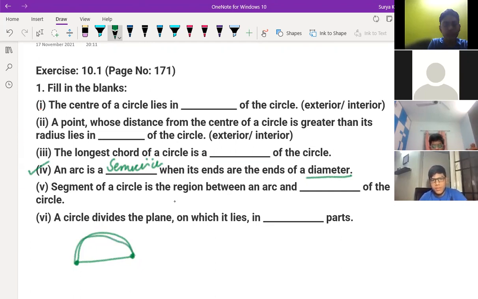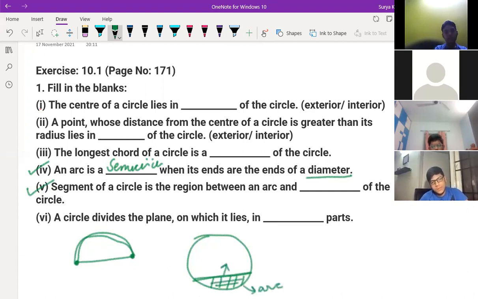Next, question number five. Satvik, tell me. Segment of a circle is a region between an arc and dash of the circle. We have read segment already, right? Yes. This is a segment, right? Between an arc and what? This is a segment between an arc. This is the arc. And what is this? Chord, sir.